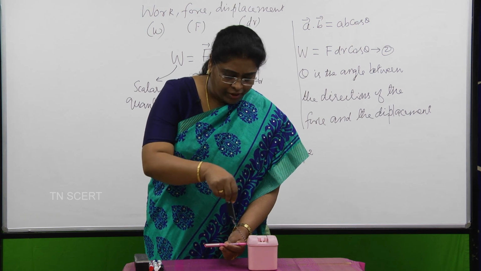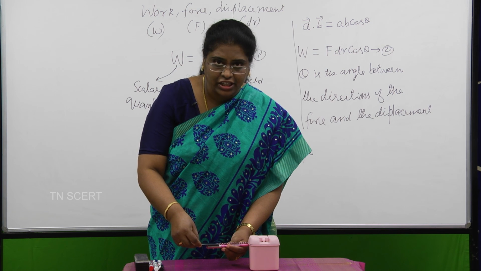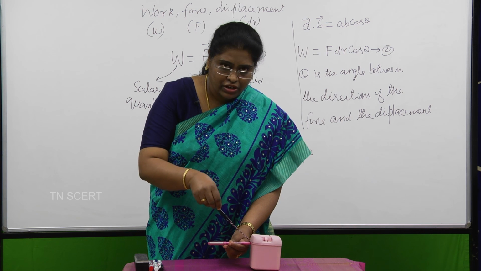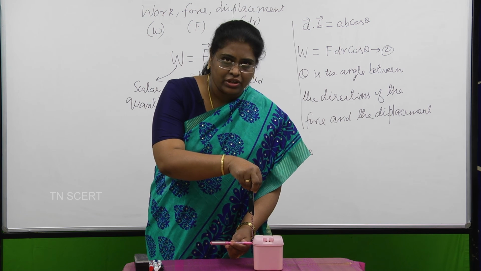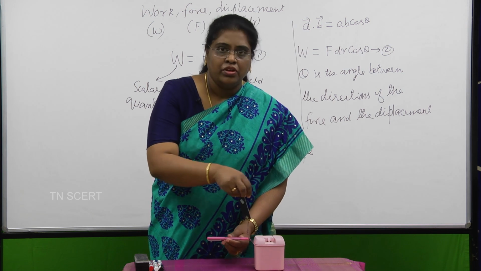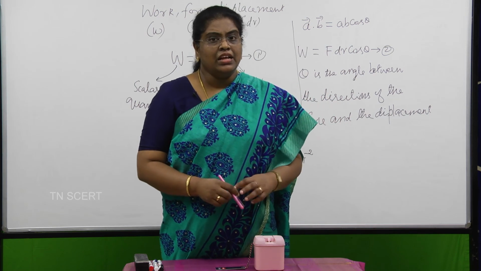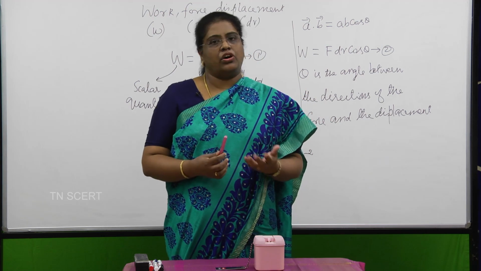And therefore, we are able to see when both coincide, angle is 0, and when the angle shifts, magnitude of the work done will be changing. When the angle comes to 90, the work done is almost 0. So this is what is the simple definition or simple demonstration. Now let me just apply it on the board and see the consequences.